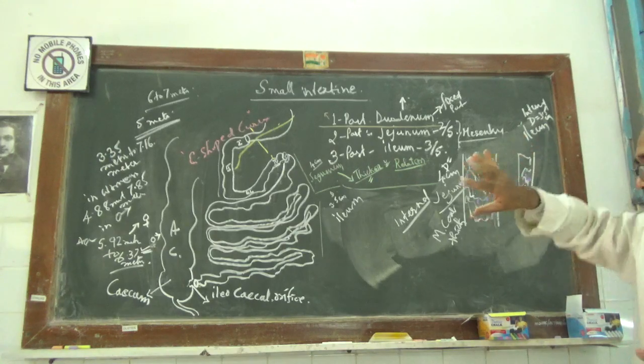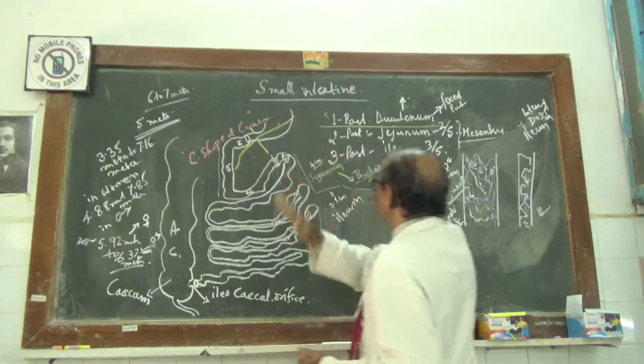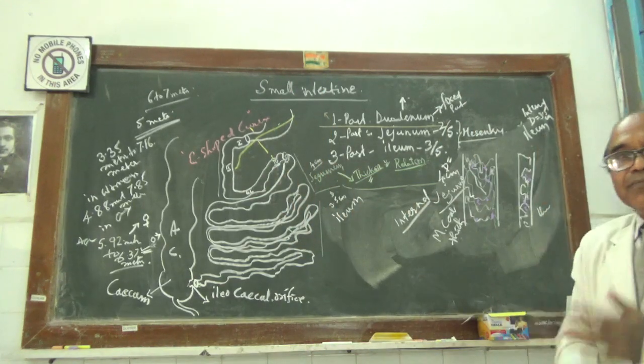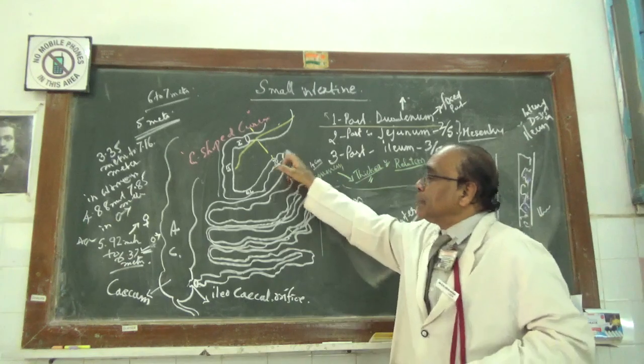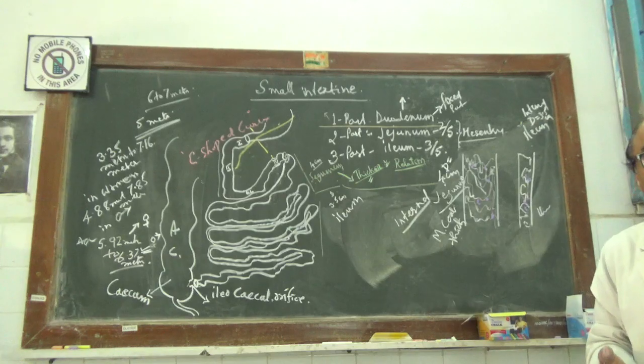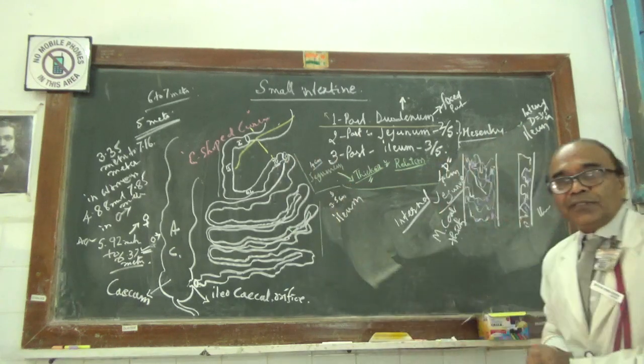In that C-shaped curve of the duodenum, the pancreas is fixed. So it is the most fixed part. It doesn't have a mesentery, the only exception being at the beginning of the jejunum, where you have the mesenterico-parietal pouch. So this is the duodenum.